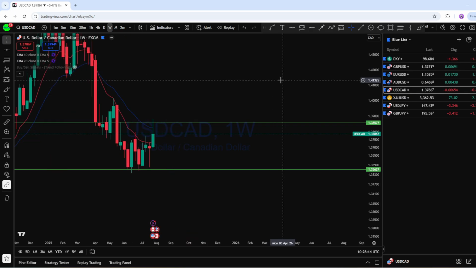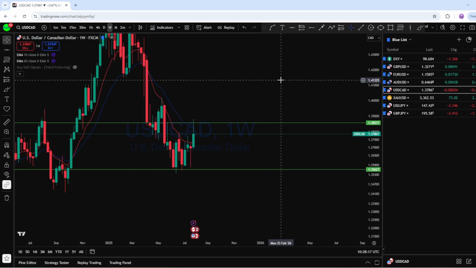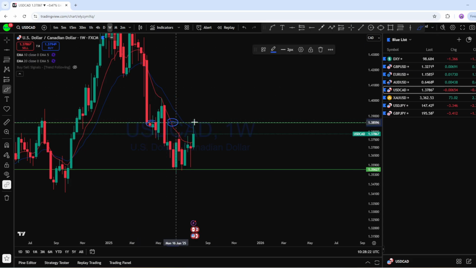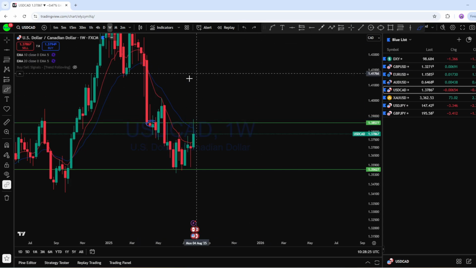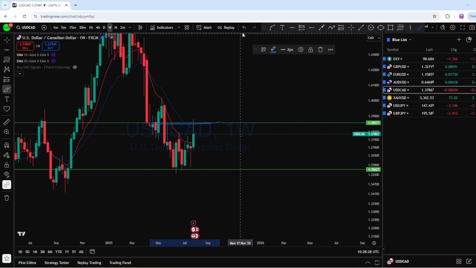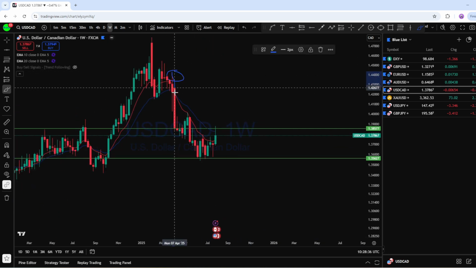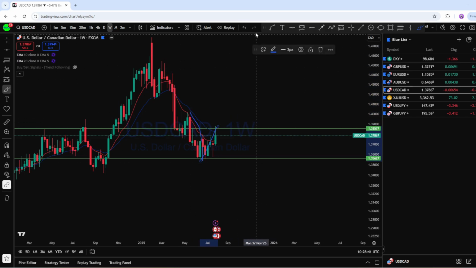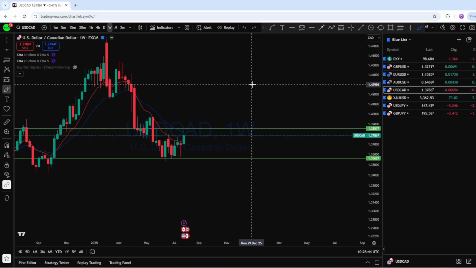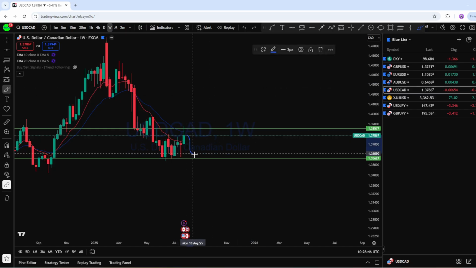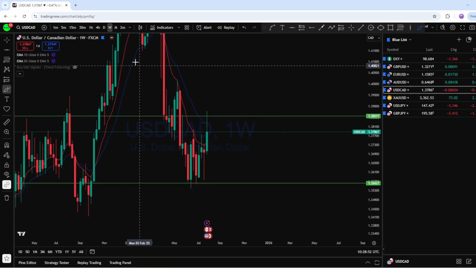If we look at the weekly chart here on dollar CAD, this is the weekly price action where there is a resistance here, and also resistance here. The price has crossed this high and then got that rejection back below. As we can see, the dollar CAD longer term trend from this level is bearish. There is a big move followed by this pullback to the upside, and you can see another move followed by this pullback to the upside here on the weekly time frame, and the market may potentially continue to trend back down to create a new lower low from the weekly time frame.